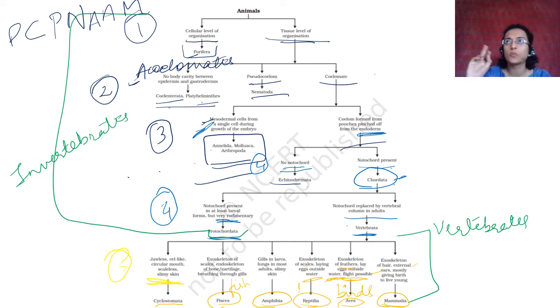To learn it, I will tell you to make a chart and put it someplace in your room where you see it every single day. Make it for plants also and make it for animals separately. You have the five kingdom classification. Monera, Protista, and fungi you thankfully don't have in much detail. Plantae is also not much in detail. You only have five classes to learn, and in angiosperms you have monocot and dicot. But animals are the most complicated here, and you have to learn the characteristics also.